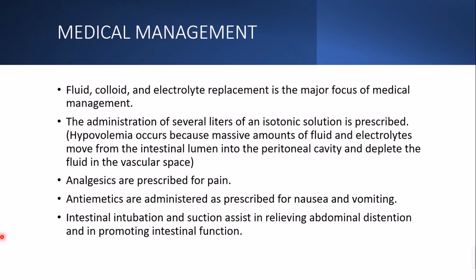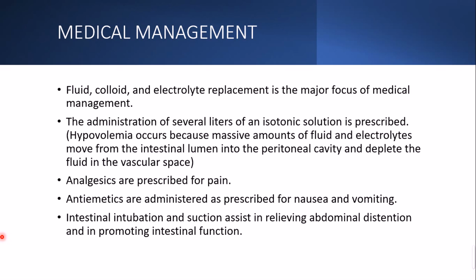An analgesic is also prescribed by the doctor for reducing pain. And antiemetics we have to give if the patient has severe nausea and vomiting. And also intestinal intubation and suction assist in relieving abdominal distension and promoting intestinal function. So if the intestinal function is diminished for any reason, then we have to start with intestinal intubation. We have to start intubating and start the suctioning process to relieve the abdominal distension and ease the function of the abdominal content.